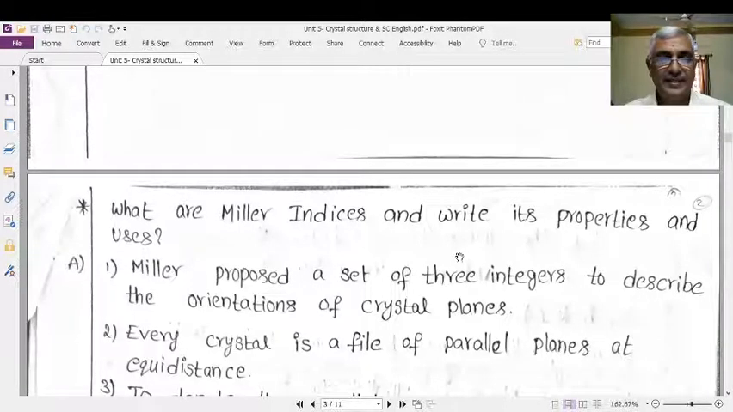Miller indices. Okay, right. Crystal. It is a solid body of regular arrangement, very regular arrangement with smooth surfaces.